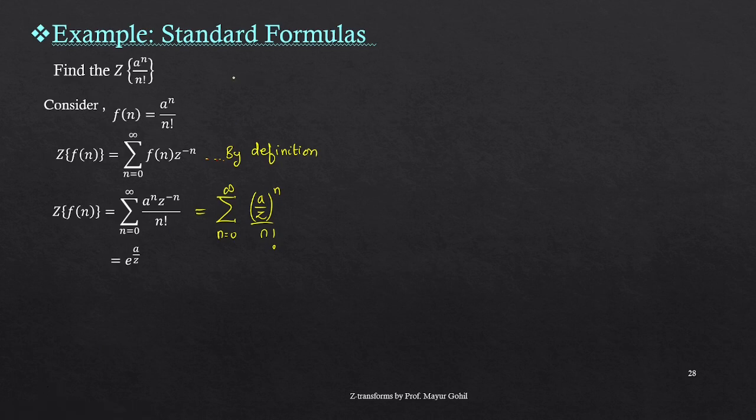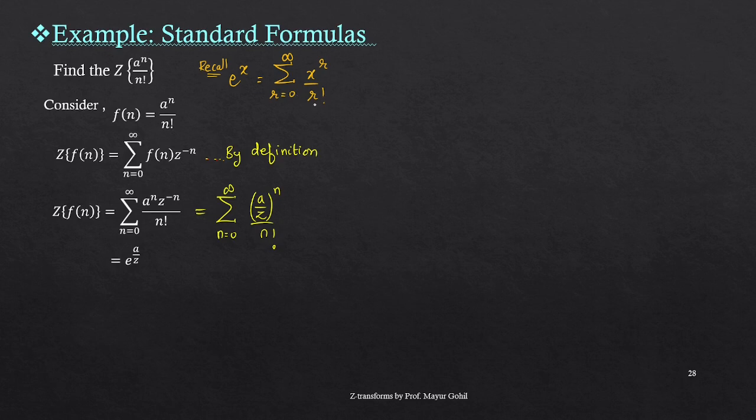The series of e raised to x, we have seen this series in our first prerequisite video lecture, that e raised to x can be written as summation x to the power r over r factorial, where r goes from 0 to infinity.